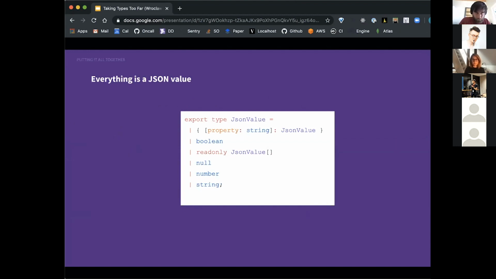So we have a type, JSON value, which basically is a recursive type that allows us to say a JSON value is either a dictionary mapping from property to more JSON values, it's a Boolean value, it's a list of JSON values, it's null, it's number, or a string. And if you look at the JSON spec, you'll see that these are the 5 different things, or the 6 different things that can make a JSON value.